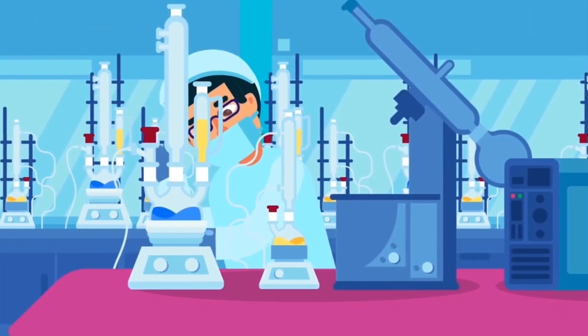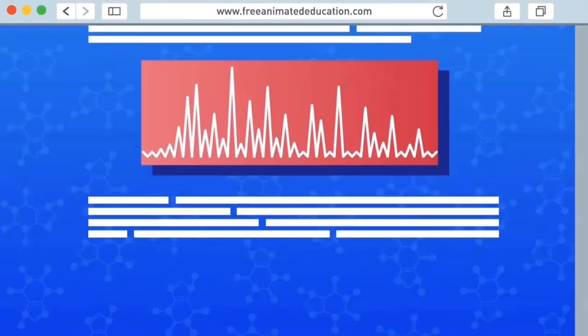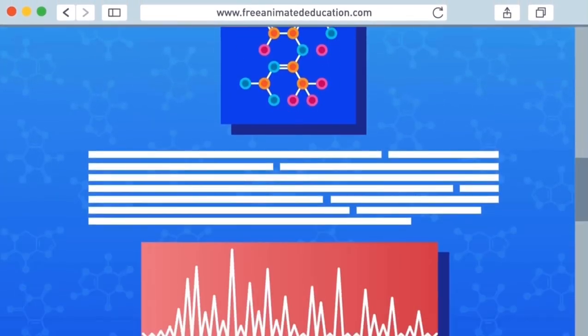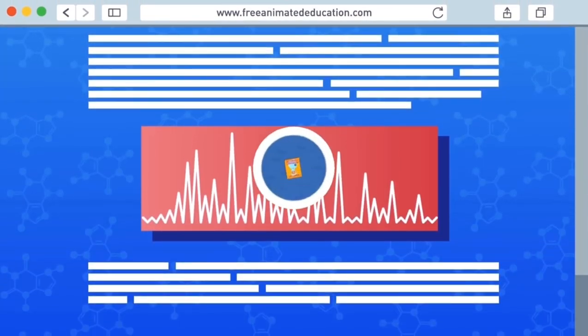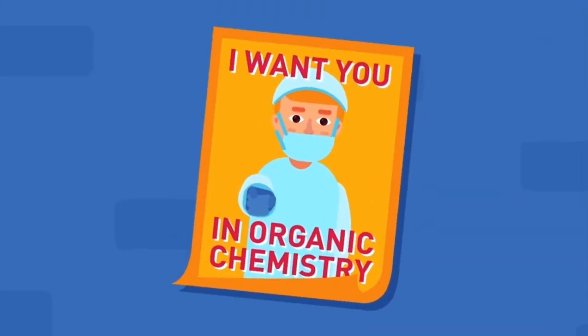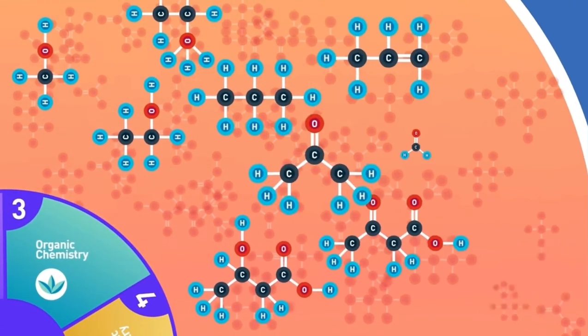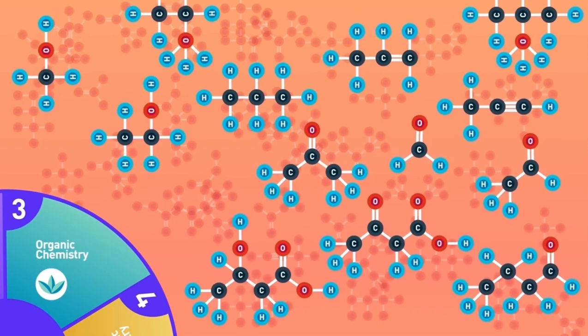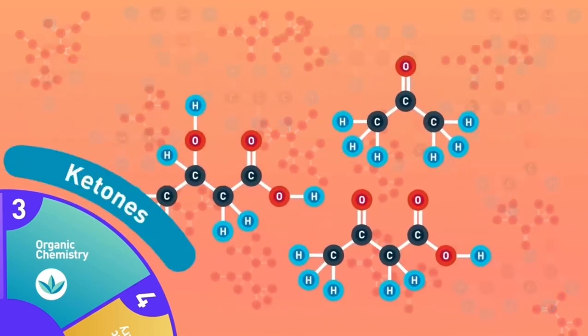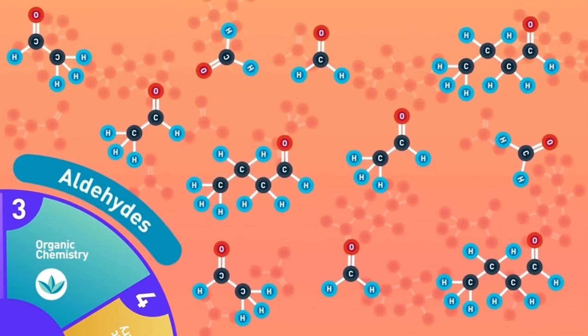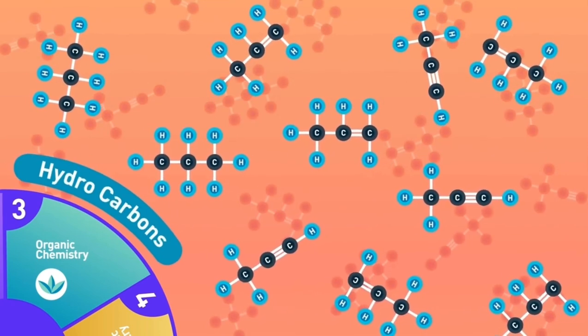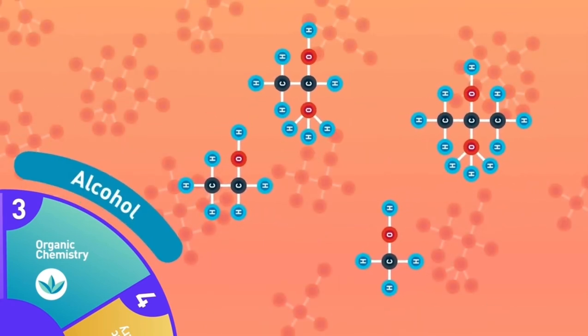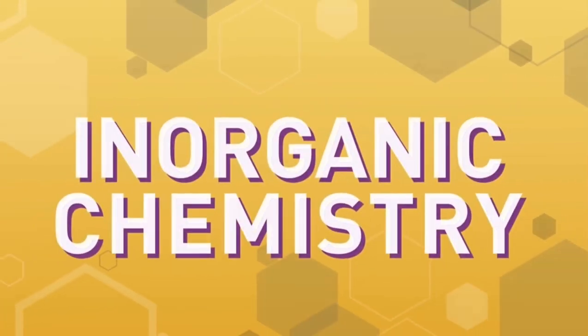They devise experimental methods to isolate or synthesize new materials and study their properties. Would you like to be an organic chemist in the future? The branches of organic chemistry involve many different disciplines, including the study of ketones, aldehydes, hydrocarbons, and alcohols. Inorganic chemistry.